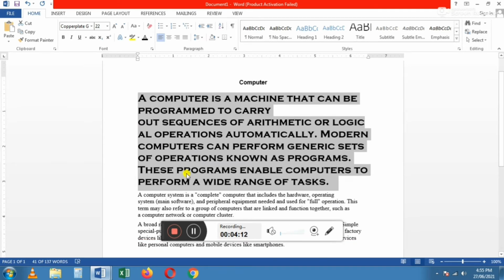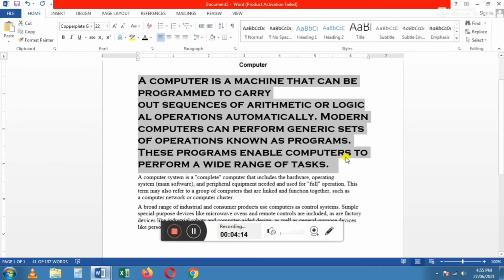The size of the selected text will be changed. This is the steps for how to change the font size.